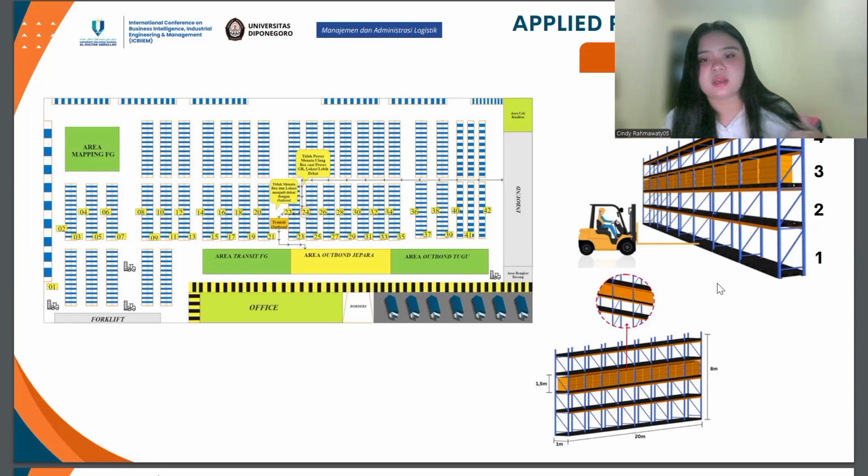However, the difference lies in level 3, because the size of the beam has been increased by 1.5 meters. Then no rearrangement is needed when the goods enter the shelf and exit the shelf.